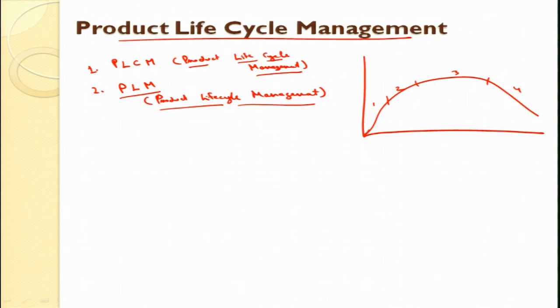For the first term, product life cycle management, life and cycle are two different words. It is talking about different stages, how to manage a specific stage: how to manage the product while it is in maturity, how to manage the product while growth is happening. Like when we introduce the product to market, how it is carried out. It is interesting to know that the first prototype is manufactured and tested by internal customers.